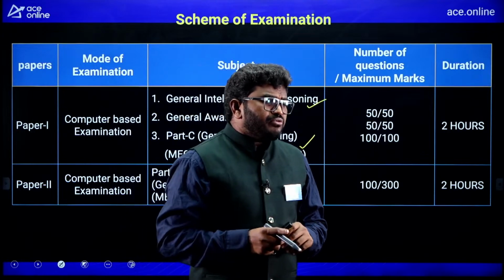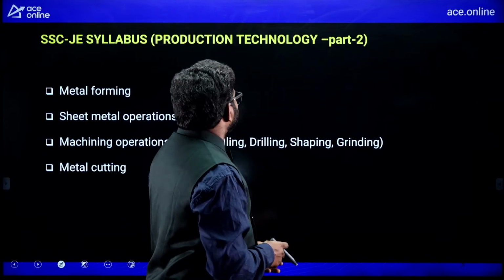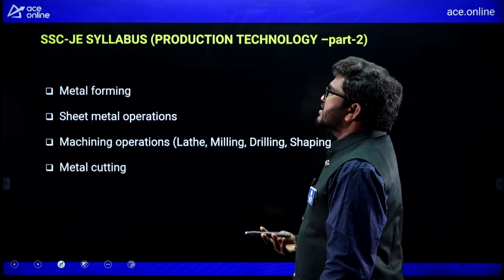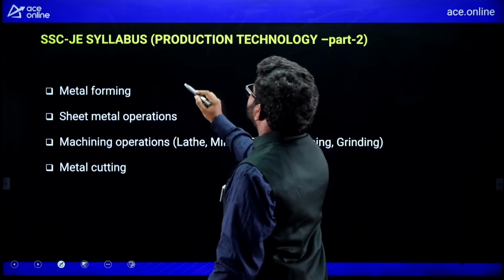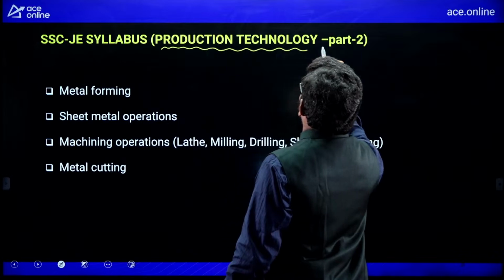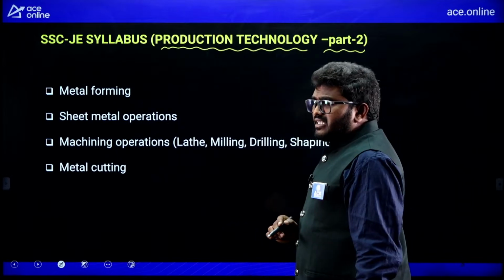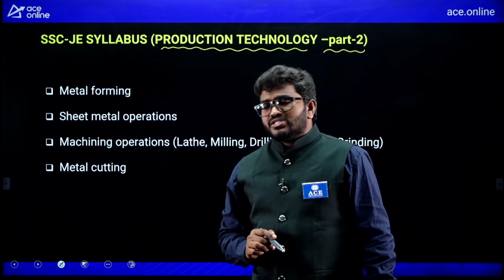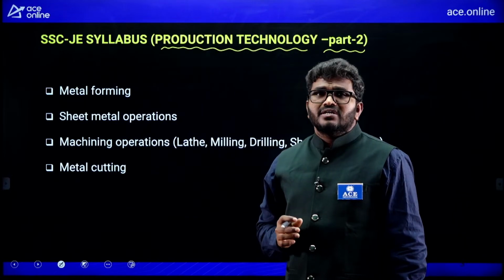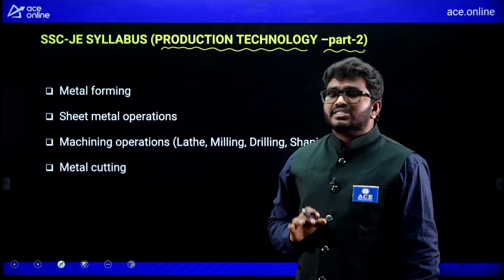Now, within mechanical engineering, I am going to discuss production technology part 2. In the last class, production technology part 1 was discussed by Ravi sir. So, here I am going to discuss production technology part 2.